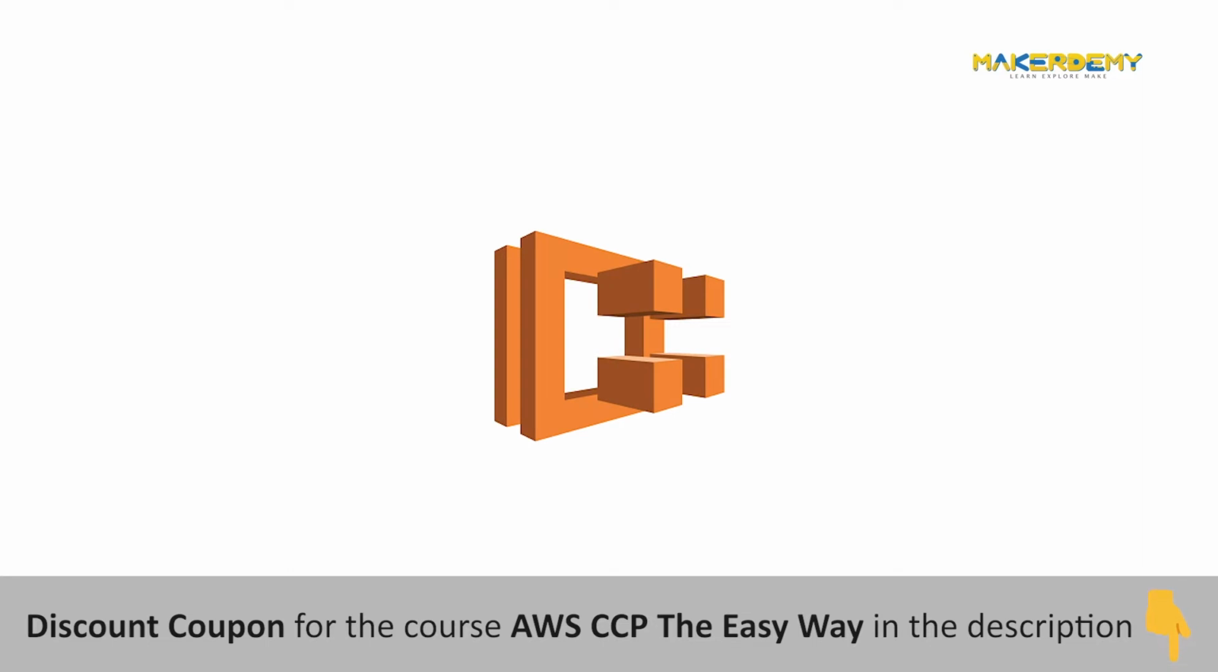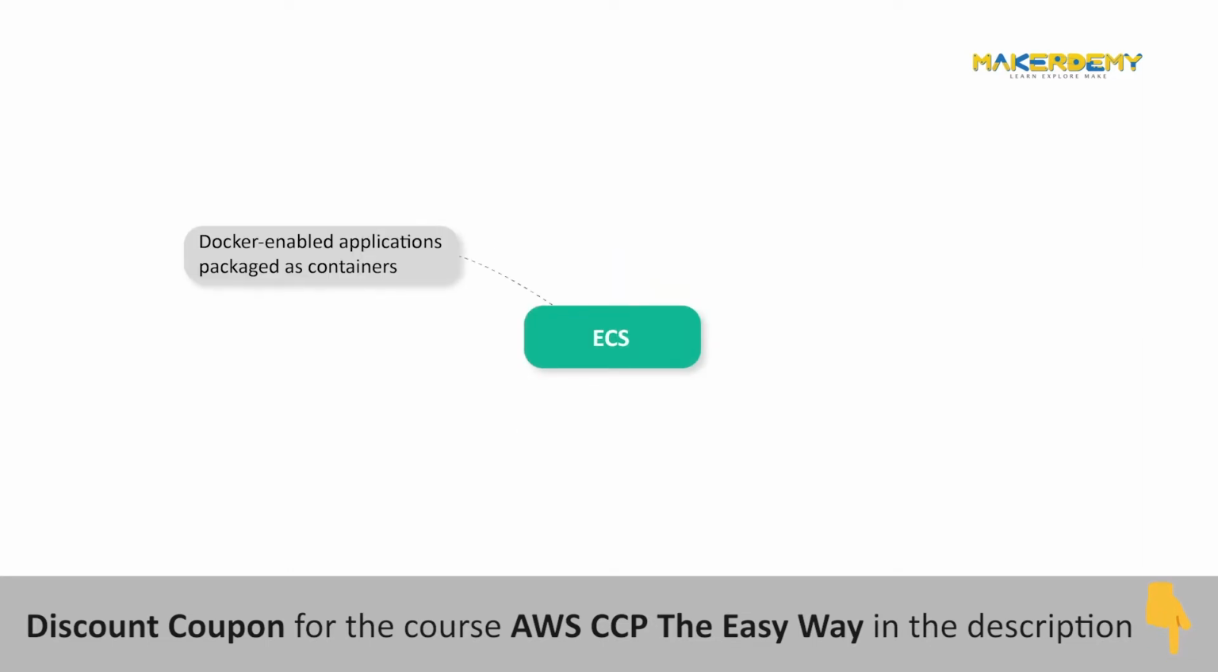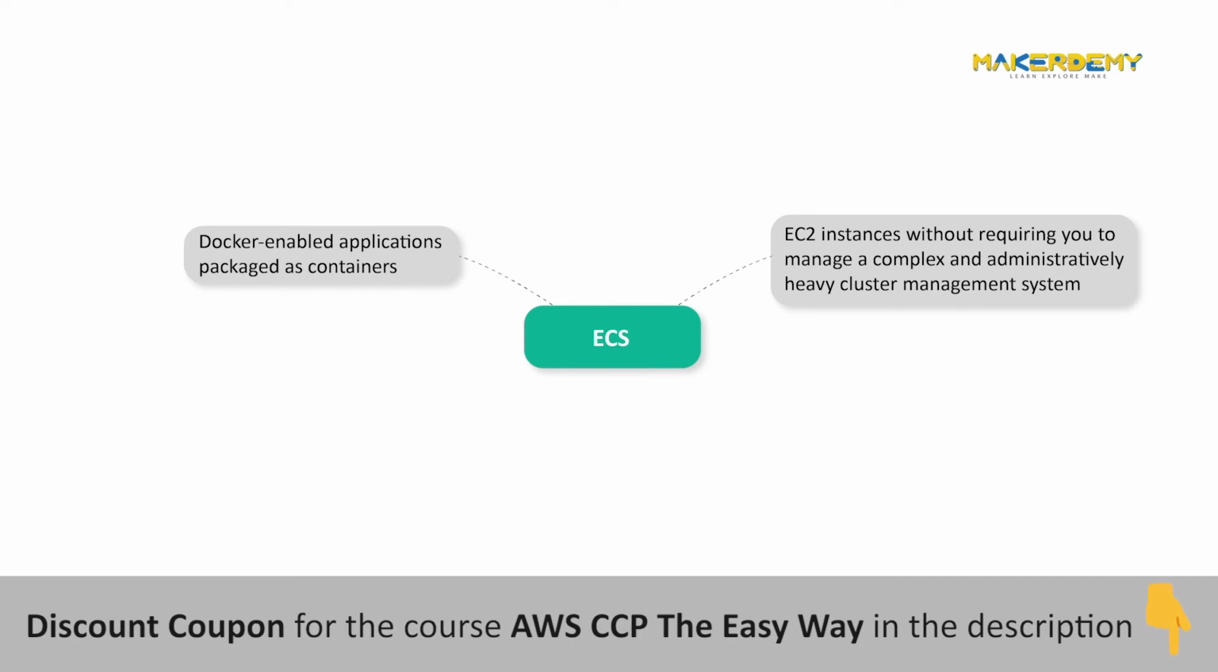Amazon Elastic Container Service or ECS. This service allows us to run Docker-enabled applications packaged as containers across a cluster of EC2 instances without requiring you to manage a complex and administratively heavy cluster management system. The burden of managing your own cluster management system is abstracted with the Amazon ECS service by passing that responsibility over to AWS.